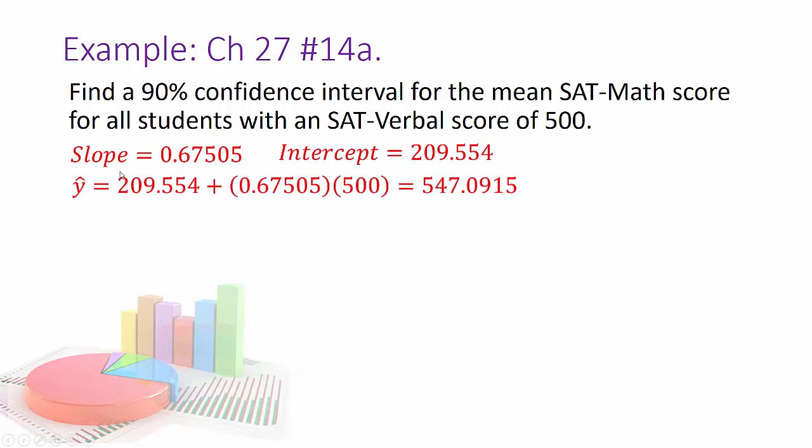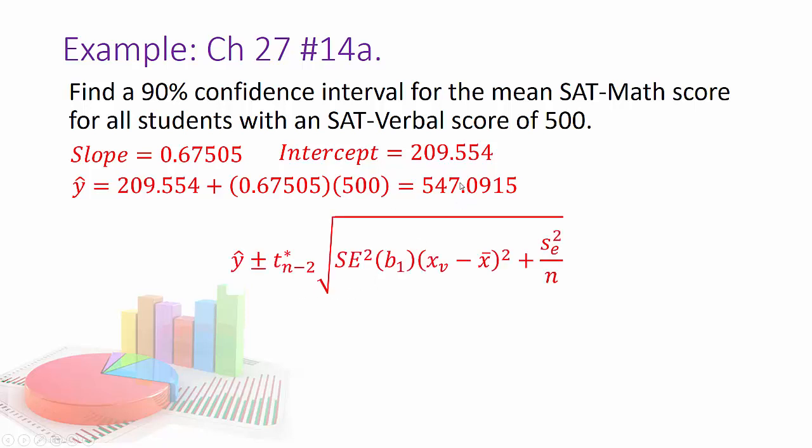And so I just go ahead to predict the average. I put in the values for slope. The 500 goes here, and there's my y-intercept, and I got 547.0195. To do the interval, that y value, I'm going to do plus or minus my critical value times this crazy thing right here. And so my x, which I'm going to need there, that's 500. So that's the value I use for my prediction for x. And then I pulled this off the reading.